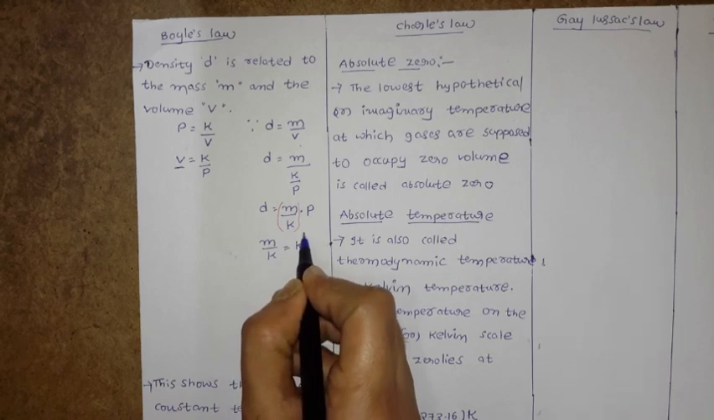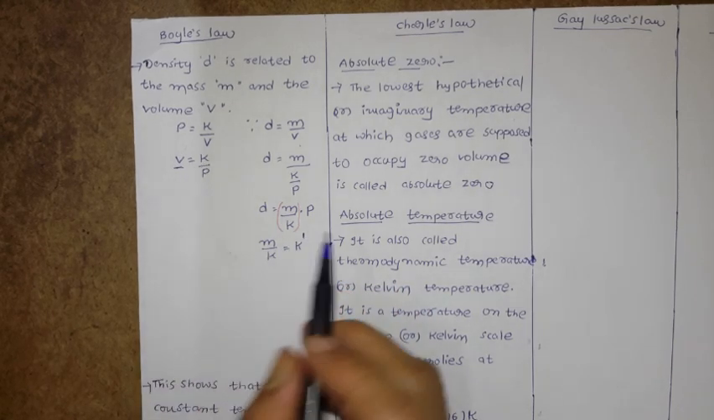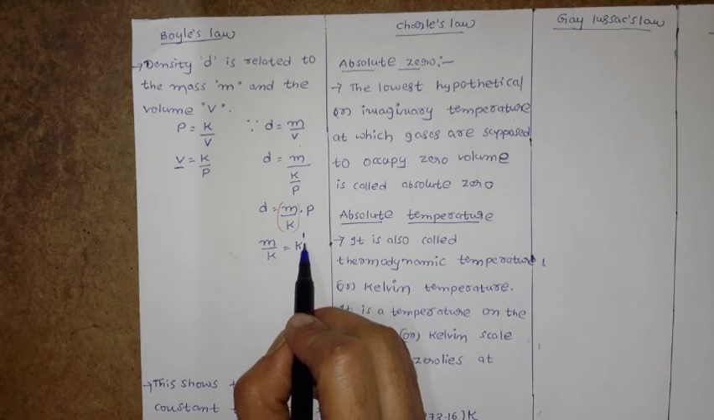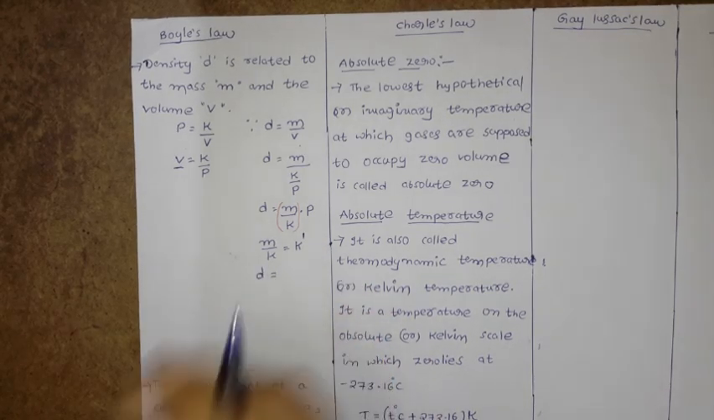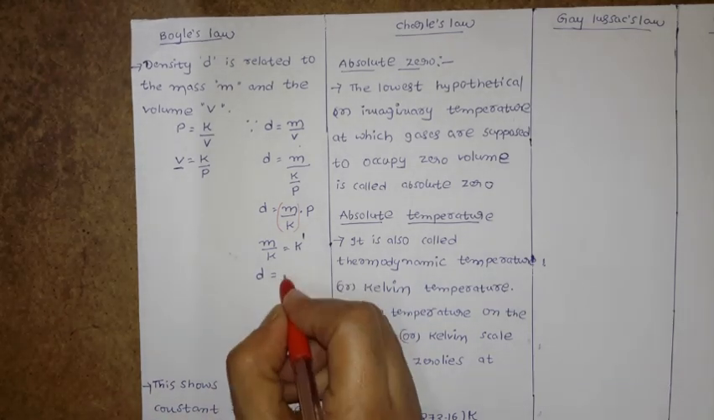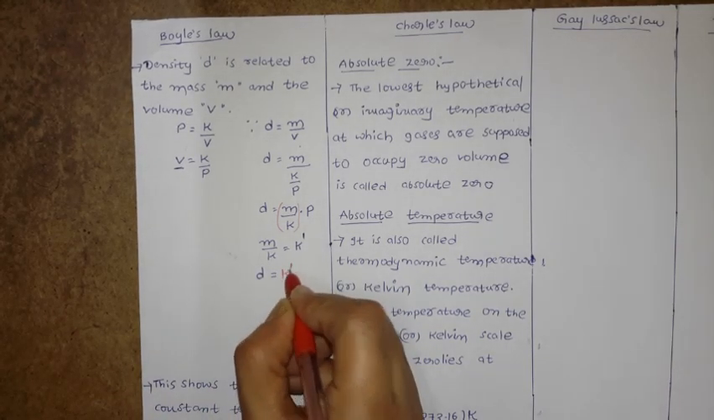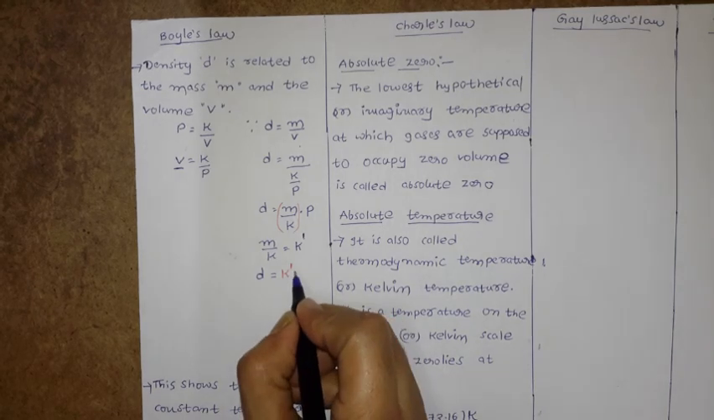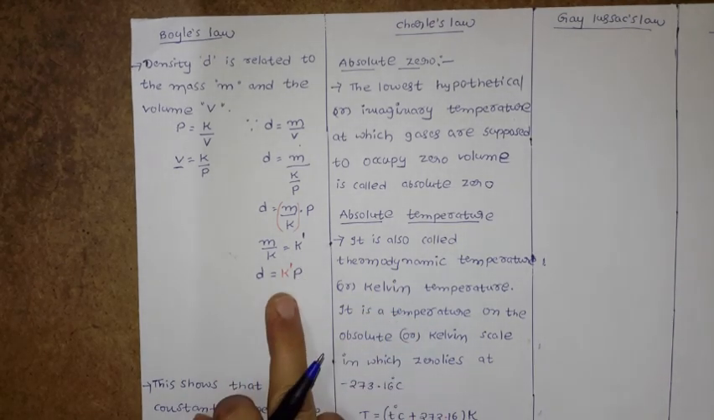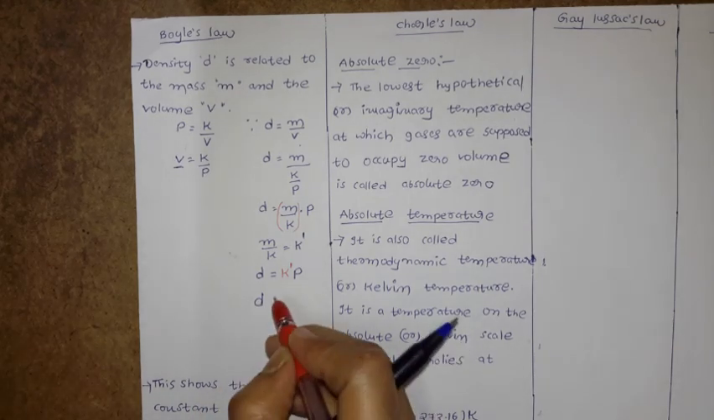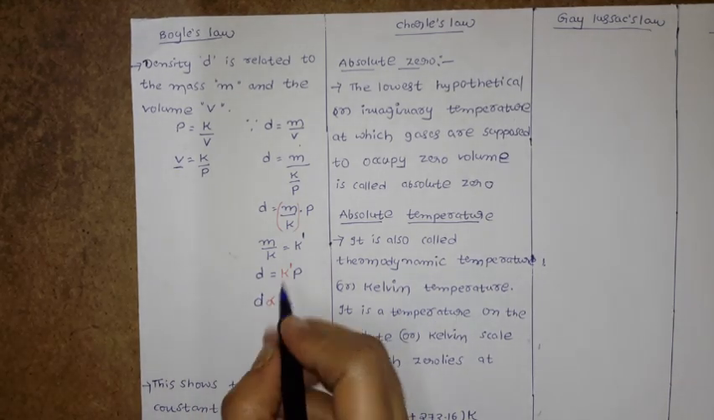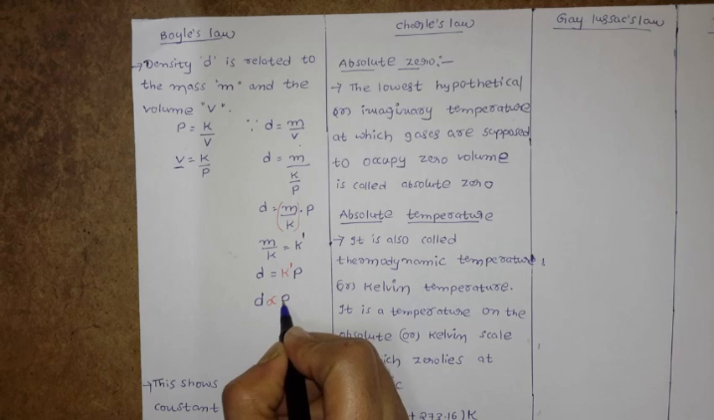Why? Because already we have one constant K. To differentiate, I am writing here K prime. So if you substitute, D equal to K prime into P, isn't it? This is a constant. Once you remove the constant, we are getting the proportionality, D is directly proportional to P.